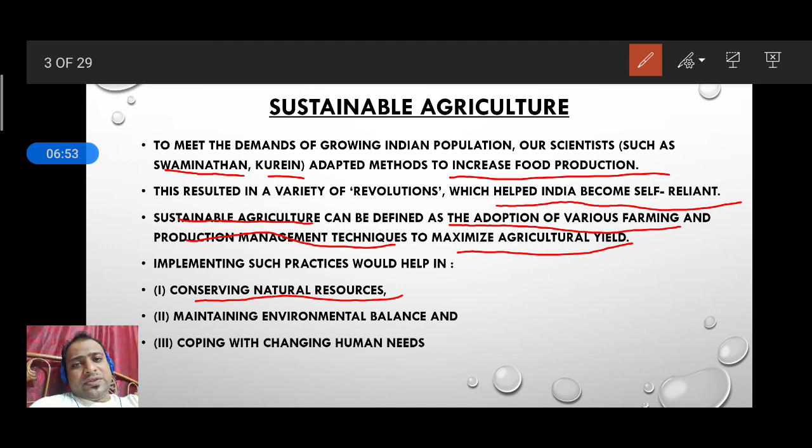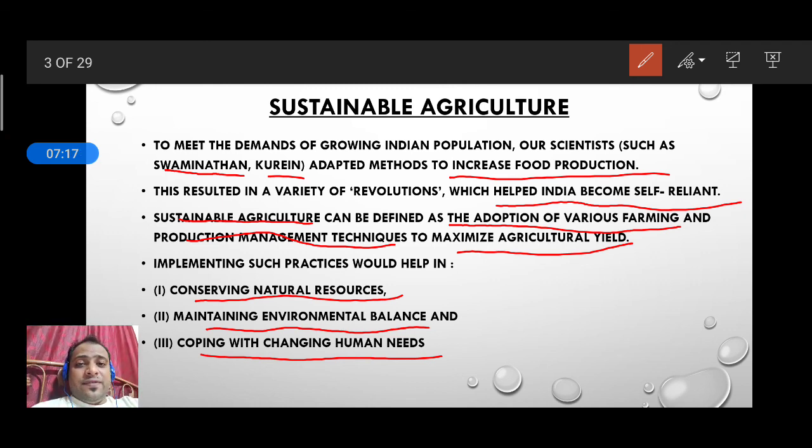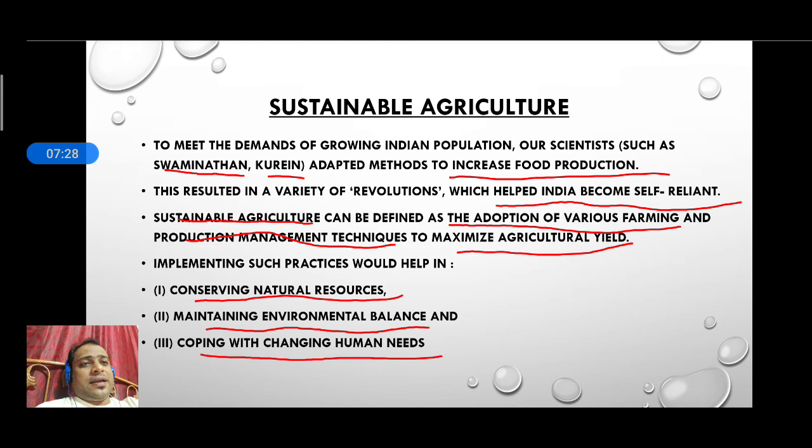We know that natural resources are in a very limited form, so we need to conserve them. Maintaining environmental balance, we need to maintain the balance of the environment. And after that, coping with changing human needs. It means we need to match the requirements of humans and the advanced lifestyle in which we are living. So from all these things, we need to manage it properly. These are some of the practices we need to see in sustainable agriculture.